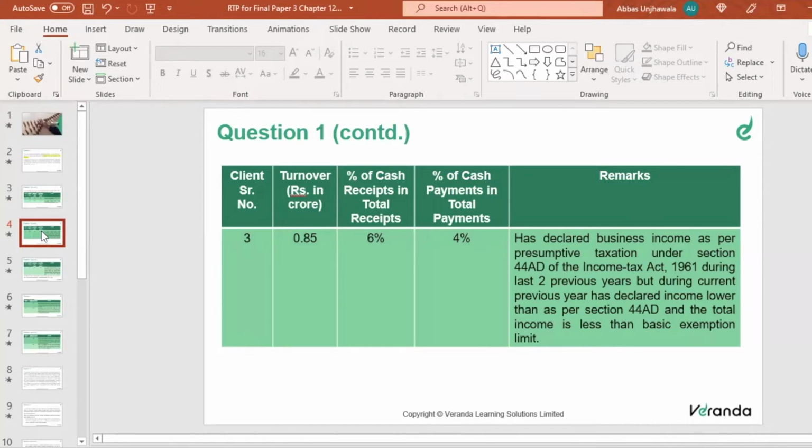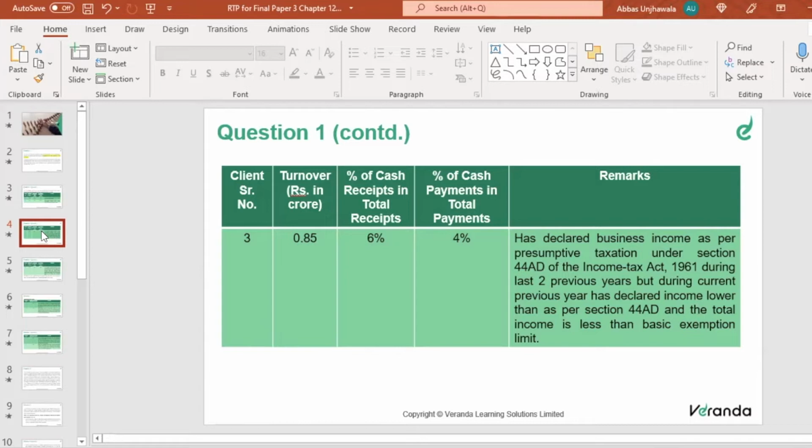Section 44AD of the Income Tax Act says any eligible assessee in an eligible business can opt for 44AD. What is an eligible assessee? An assessee whose turnover is not more than 2 crores, and who is engaged in business or profession. The business should not be agency business, the nature of income should not be commission, and it should not be an LLP or a company. In this scenario, 44AD is applicable.